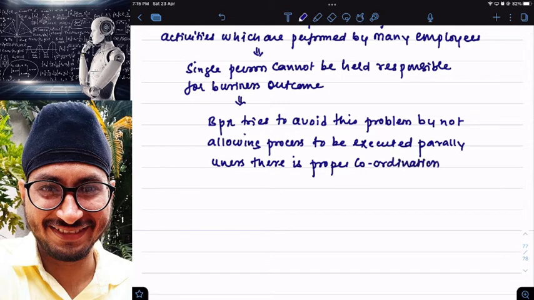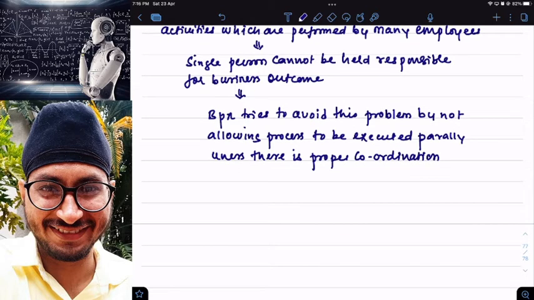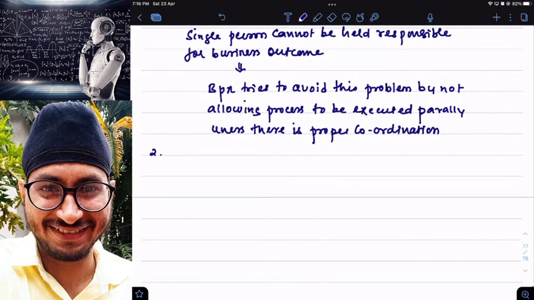Simple. If there is no coordination, no communication, and the linkages between employees are not good enough, then BPR will not allow one task to be done by multiple people. But BPR will allow one task to be done by many people only when the communication, relationship and coordination between the employees is good. Otherwise, it will not allow you to do so. Clear? Next.